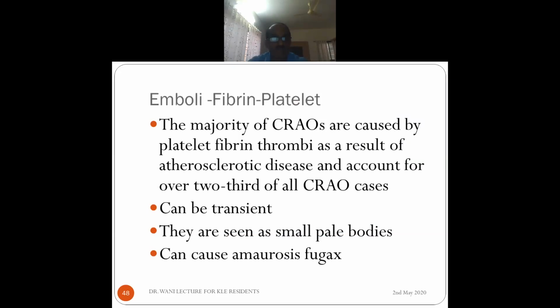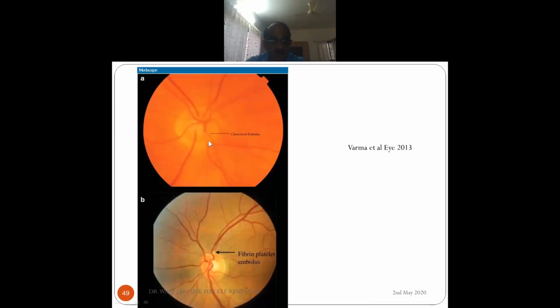Now, fibrin platelet: the majority of central retinal artery occlusions are caused by platelet fibrin thrombi as a result of atherosclerotic disease, and they account for over two-thirds of all cases of CRAO. They can be transient sometimes. They are seen as small pale bodies, and can cause amaurosis fugax also sometimes. So the white part is seen, and there is one more here. Small white plaques, they are actually longitudinal. They may occupy the whole length of the arterial tree.